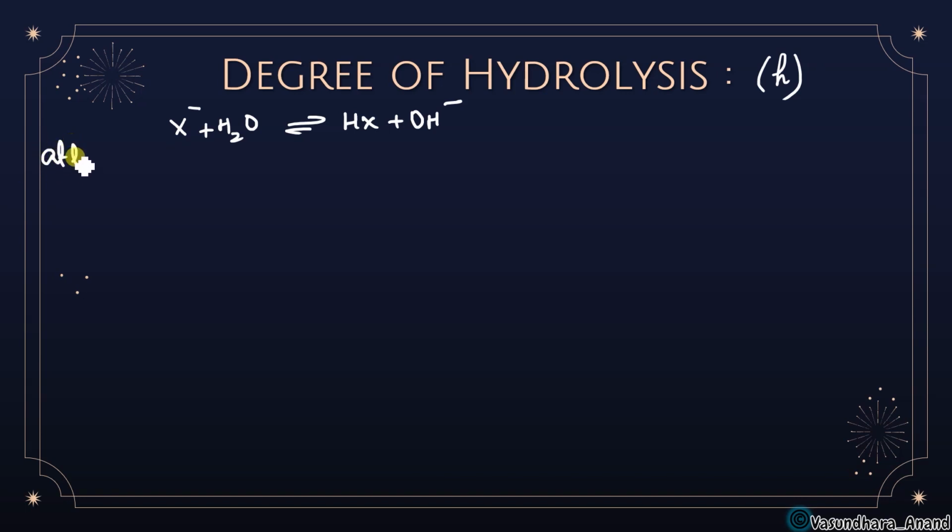At t is equal to 0, initial time, suppose that its concentration is 1, let me take it as a mole first, it will be easy to understand. 1 mole, so this is 0 0, and at t is equal to t time or equilibrium, we can say that this is 1 minus h. Suppose that h part will dissociate, so obviously h mole will form, h mole will form. And if I talk about the concentration, so 1 mole के लिए concentration C है, so for this the concentration will be C into 1 minus h. Similarly it will be Ch and this will be Ch. Is it clear?